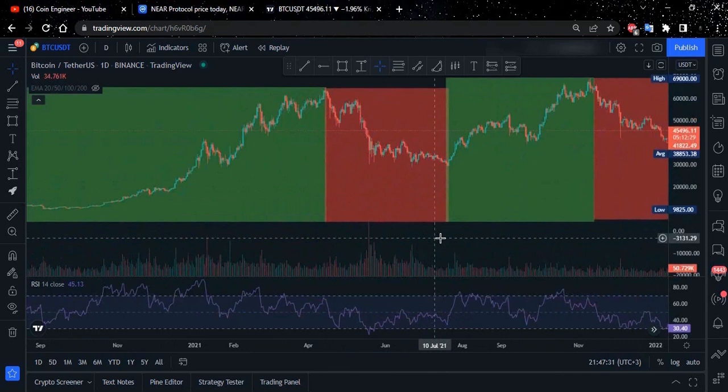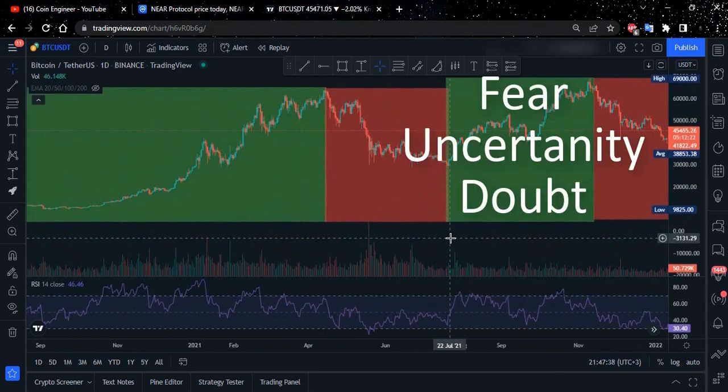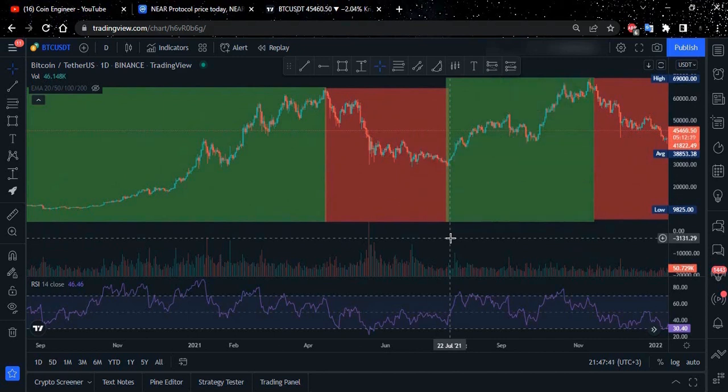In a bear market, what kind of things can we see? We see FUD. Okay, FUD means fear, uncertainty, and doubt. So people go crazy. People become very doubtful. People are like, oh, I lost 30% of my portfolio or 40% of my portfolio. And you see some jokes going on in Twitter and stuff like that. I lost all my money and I don't know what to say to my father. This is the fun part, but when it comes to reality, this is the very sad part, because people lose their capital.